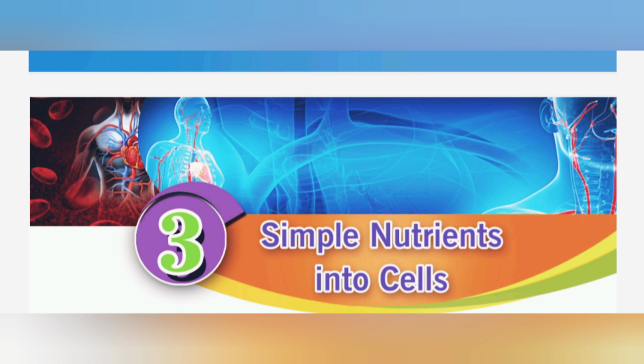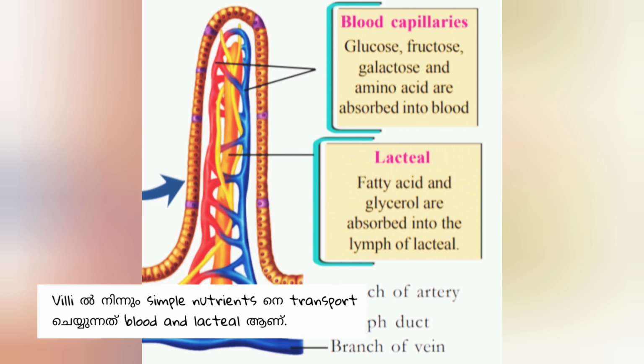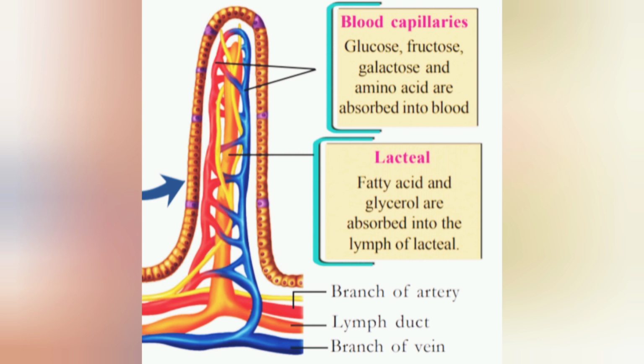Remember what we studied in second chapter, that is about digestion. After digestion, simple nutrients are formed. These simple nutrients are absorbed inside the villi of small intestine. From the villi, simple nutrients are carried by blood capillaries and lacteal. This chapter explains how blood capillaries and lacteal transport these simple nutrients into the cell.